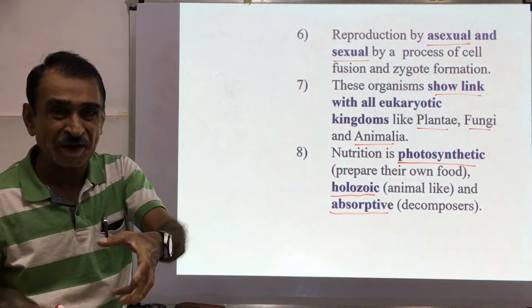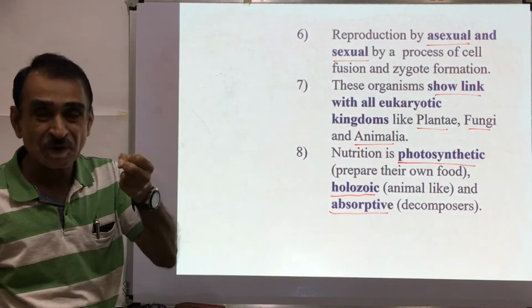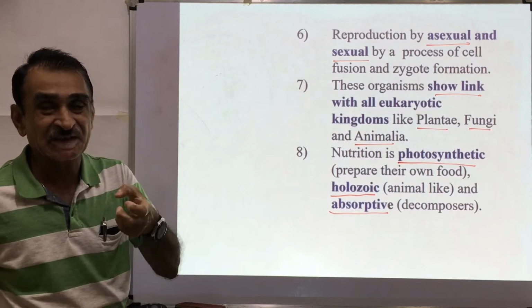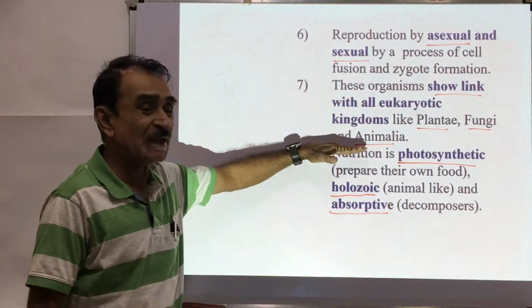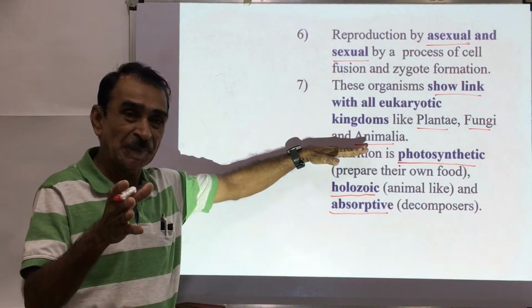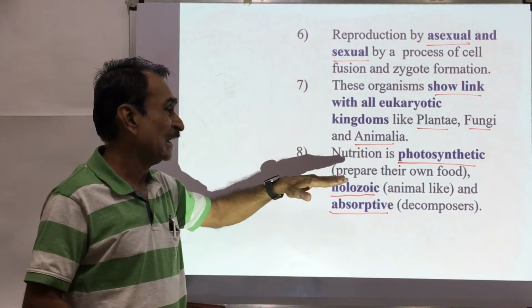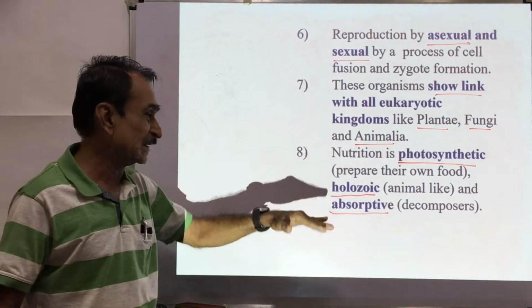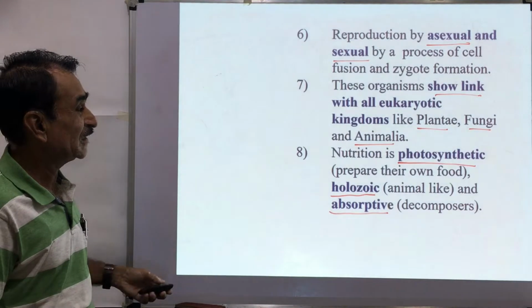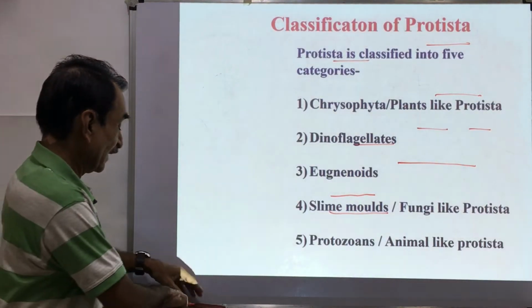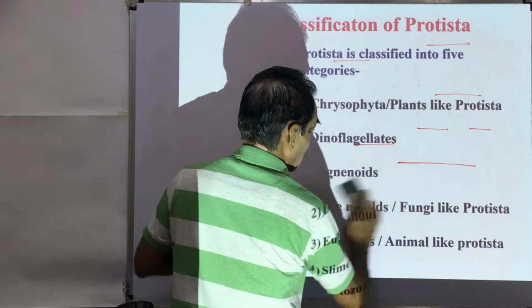They decompose the organic matter and absorb this digested or degraded organic material. So some are preparing their own food material, some are holozoic like animals, and some are absorptive decomposers. This is the nutrition.